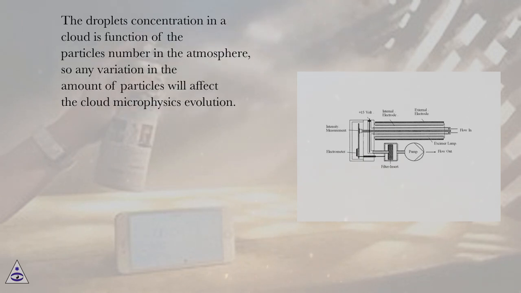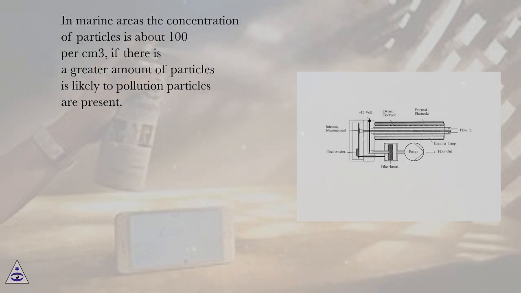the clouds. The droplet concentration in a cloud is a function of the number of particles in the atmosphere, so any variation in the amount of particles will affect the cloud microphysics evolution. In marine areas the concentration of particles is about 100 per cubic centimeter. If there is a greater amount of particles, it is likely that pollution particles are present.